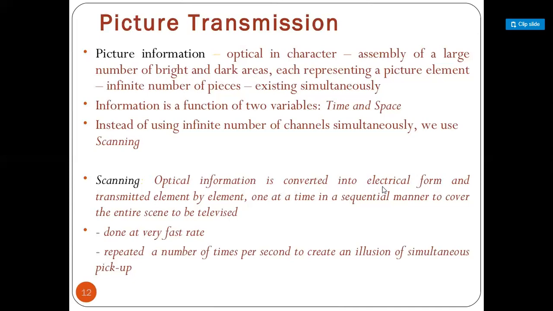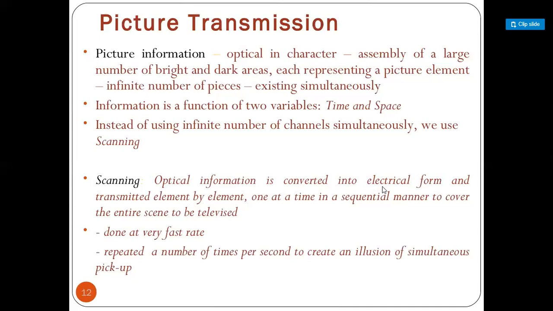So here the signal is partitioned in two ways, that is the luminance signal and the chrominance signal. Firstly, the luminance signal consists of the black and white information of the video signal, or how much brightness is available, how much darkness is available, we are defining. Then the chrominance signal: in the chrominance signal we are giving the amount of the red content, the amount of the green content and the amount of the blue content. So here the color information is shown by using the chrominance signal.